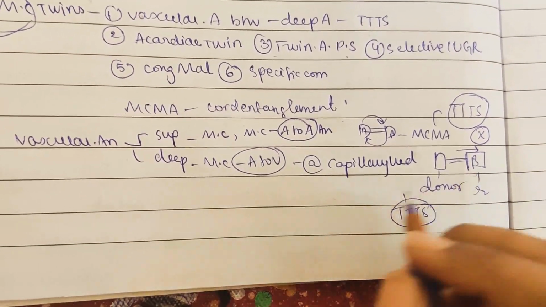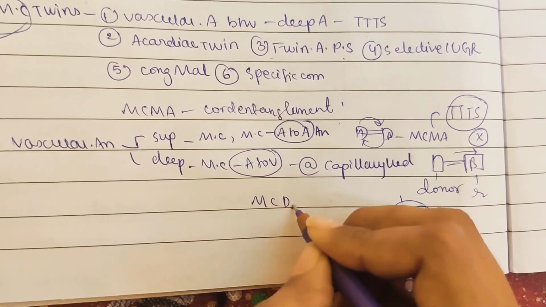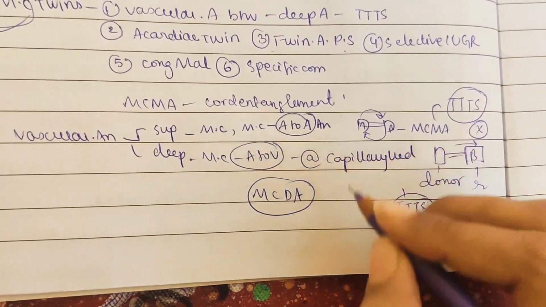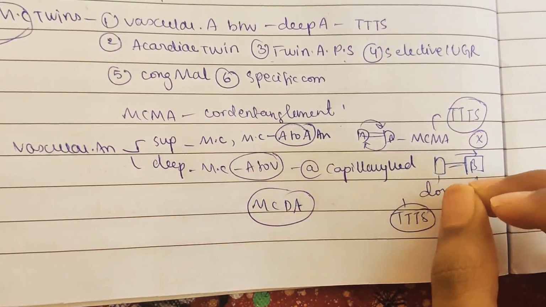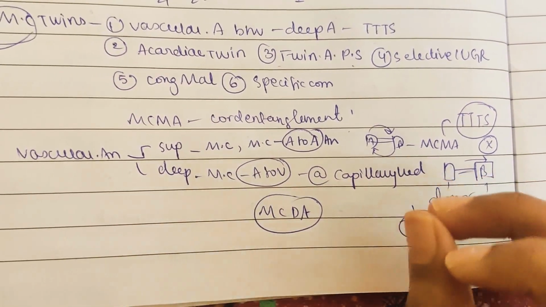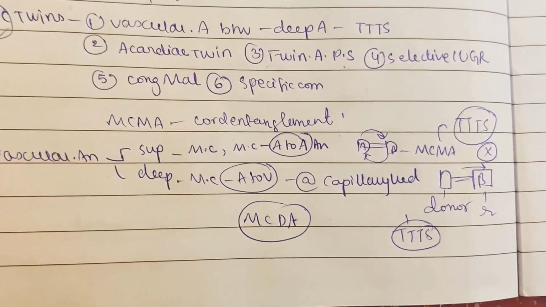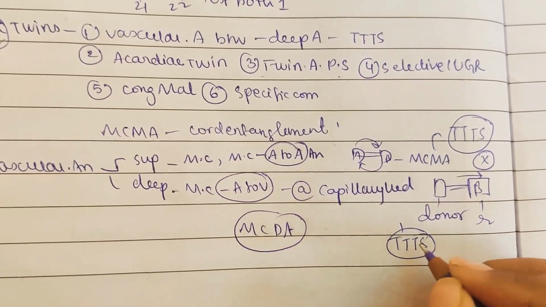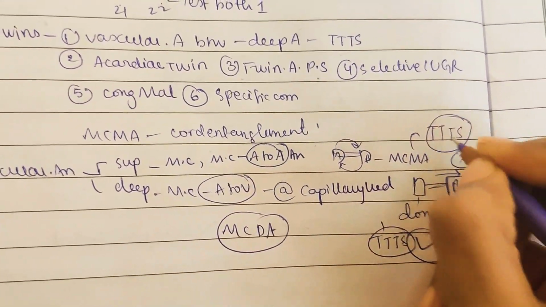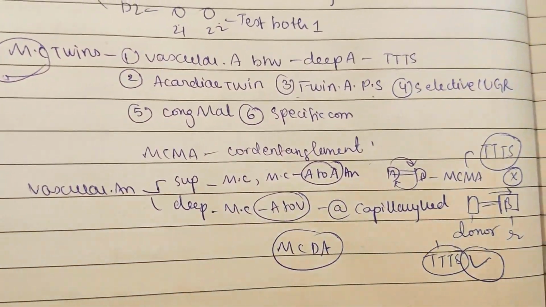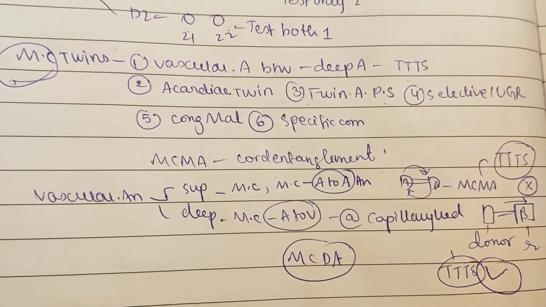Mostly it is seen in monochorionic diamniotic twins because there is amniotic fluid in between, so they will have an artery to vein connection here. So TTTS is more common here, and not common in the other type. So this you need to see in superficial and deep anastomosis.